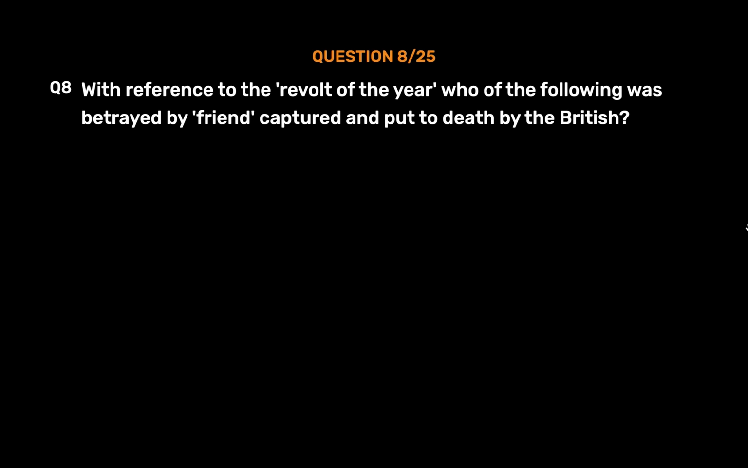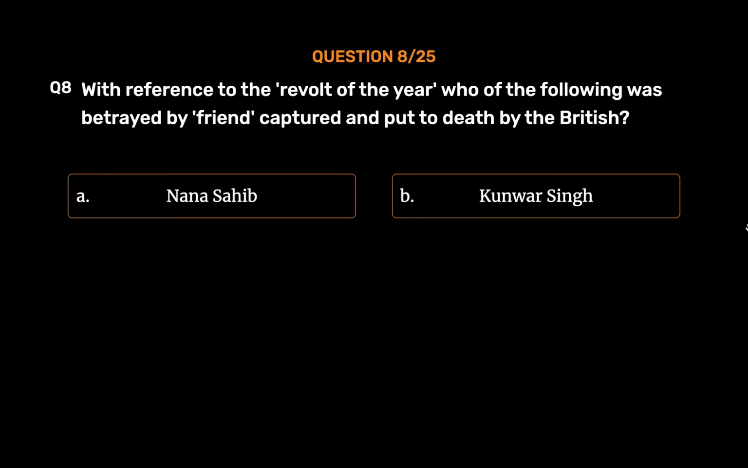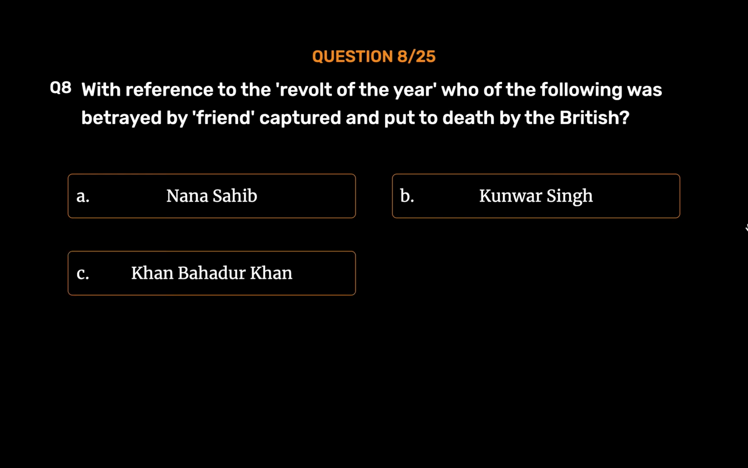Question number 8. With reference to the revolt of 1857, who of the following was betrayed by a friend, captured and put to death by the British? Option A. Nana Sahib. Option B. Kunwar Singh. Option C. Khan Bahadur Khan. Option D. Tatya Tope. The correct answer is Option D.